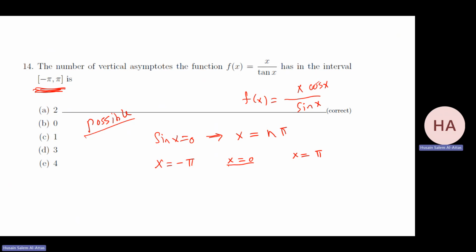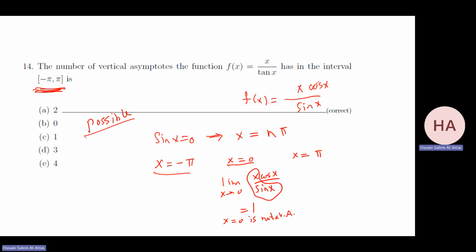This one, the limit will not go to infinity, which is easy to check, because I know that one goes to a value, goes to 1. Cosine 0 is 1, so this limit equals 1. So x equals 0 is not a vertical asymptote.